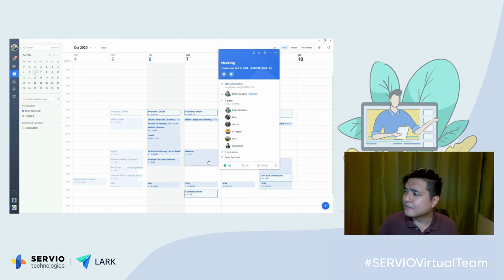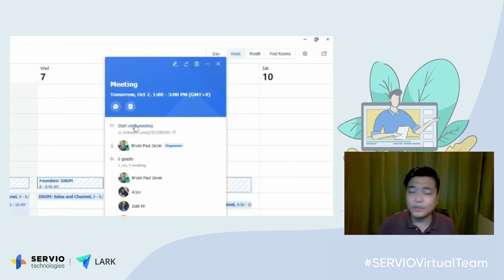So from a meeting itself, you can also start the video call. So you just have to click it, start a video meeting. You can also create meeting notes and even create a meeting group if the group doesn't exist yet.